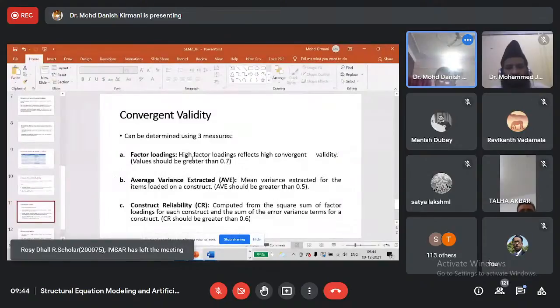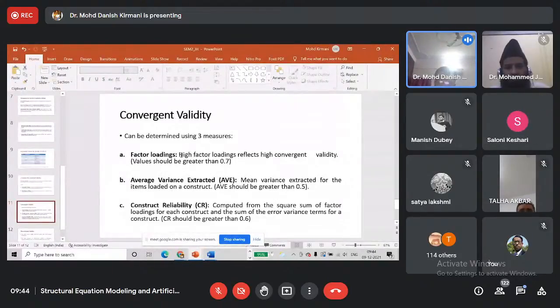So if factor loadings are high, then it reflects high convergent validity. Generally, in an ideal situation, we expect that factor loadings of indicators with their underlying latent construct should be higher than 0.7.